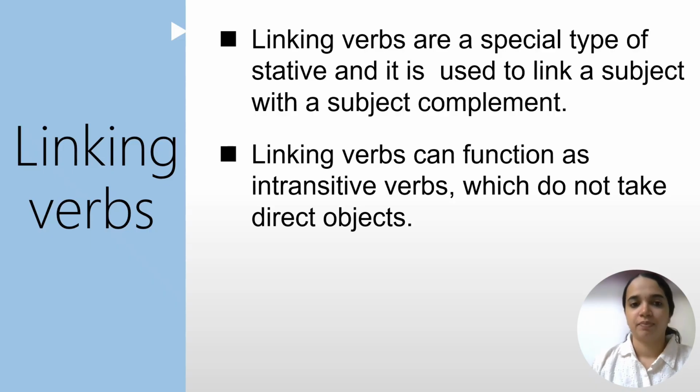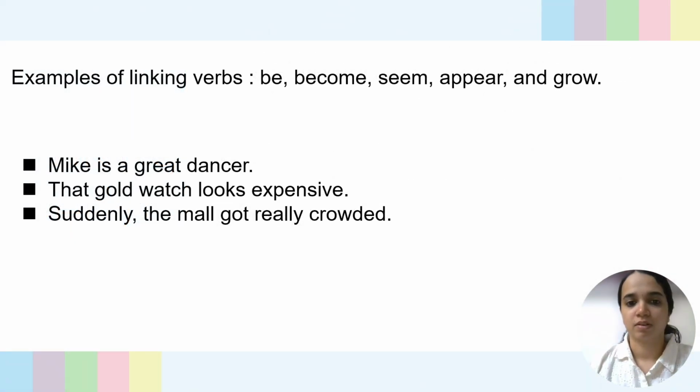Example, these are the linking verbs that we can use: be, become, seem, appear, and grow. If I say you resemble your mother or you look like your mother, that's an example of a linking verb. So you and your mother, if you both look alike, I can say this linking verb resemble.